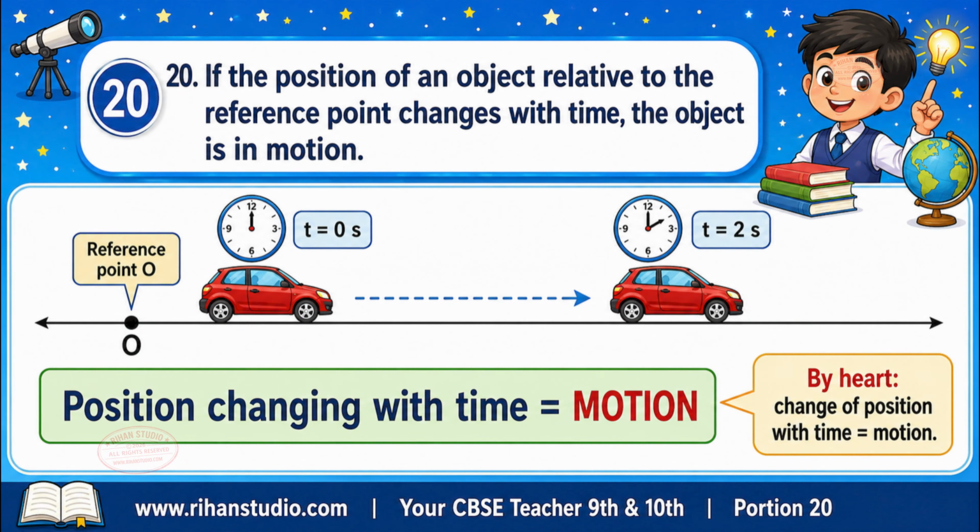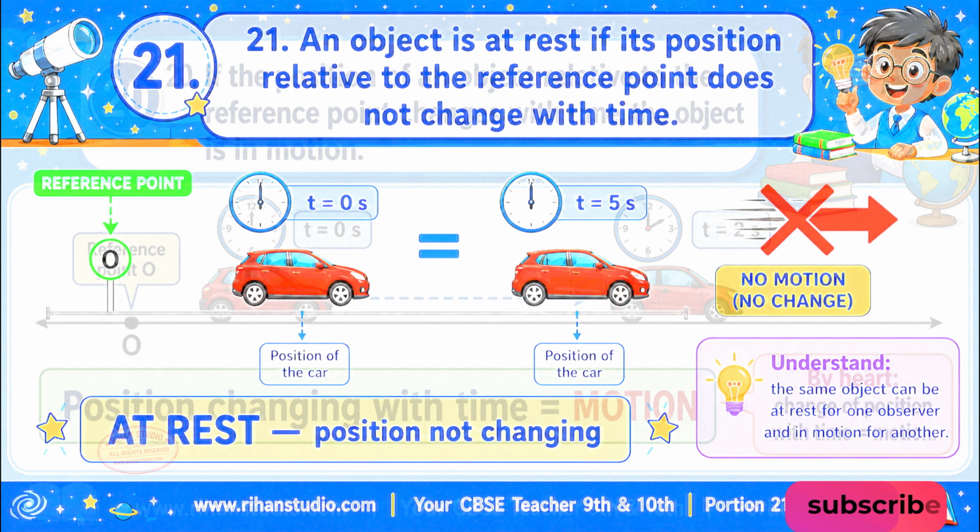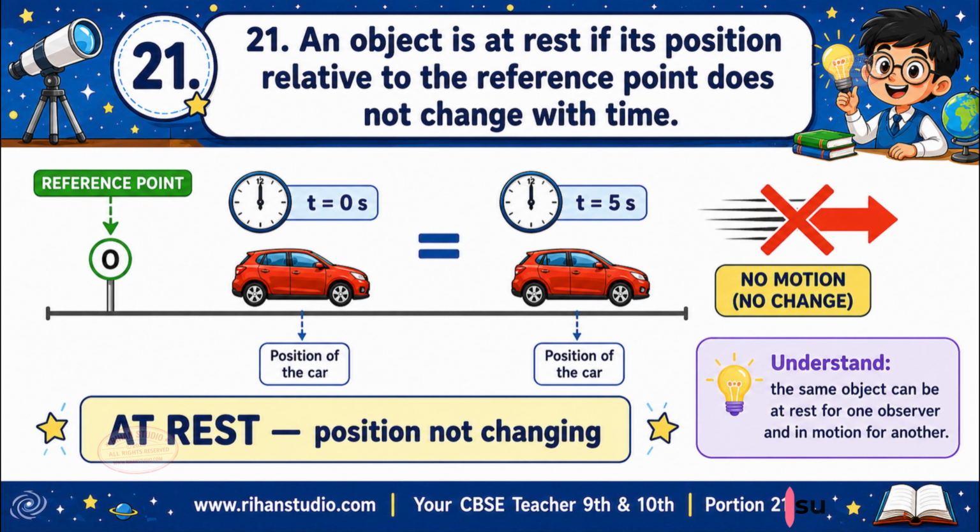If the position of an object relative to the reference point changes with time, the object is in motion. Definition of motion: if an object's position, measured from the reference point, keeps changing as time passes, we say it is in motion. By heart, change of position with time is motion. An object is at rest if its position relative to the reference point does not change with time. Opposite case: if the position stays the same as time passes, the object is at rest.